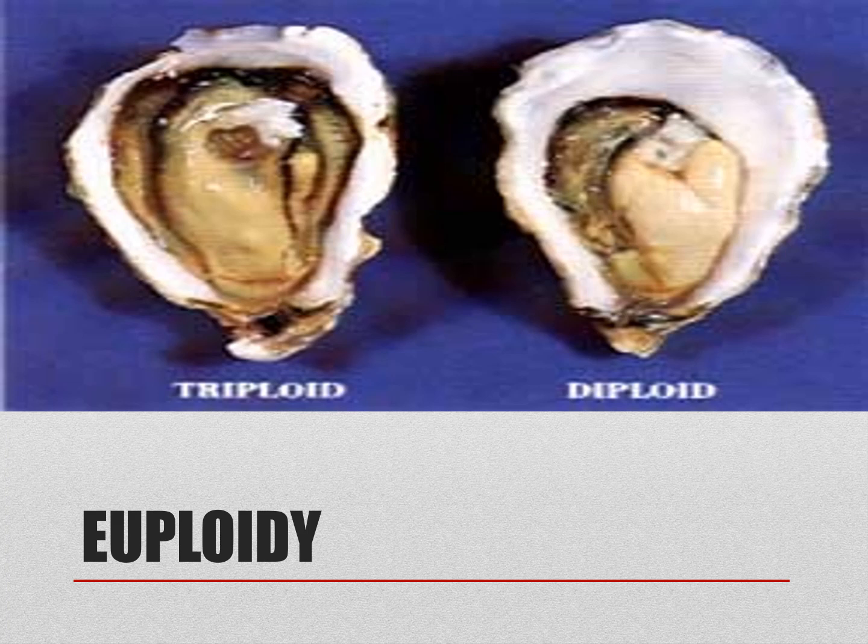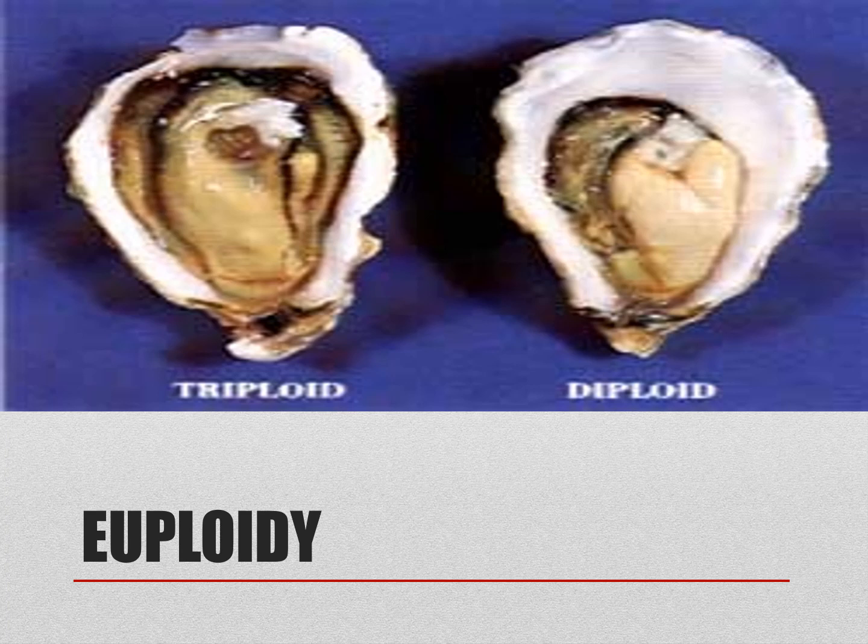Diploid means two, see the picture, two separate. Triploid oyster means 1, 2, 3, three are there.